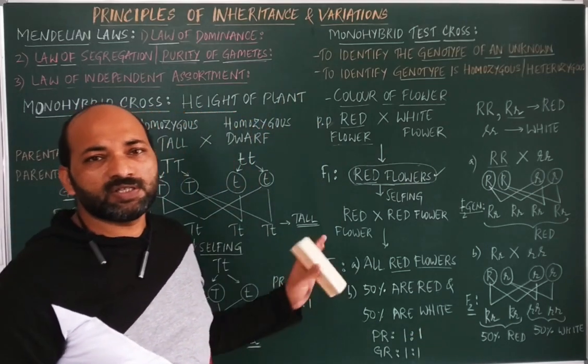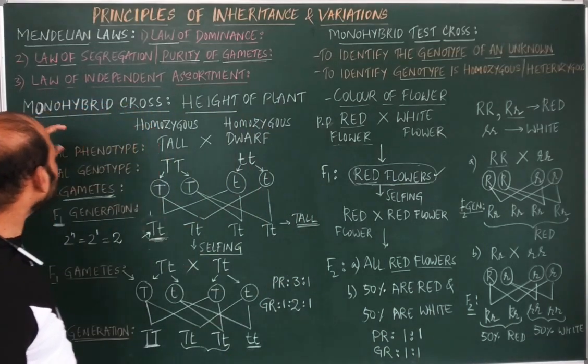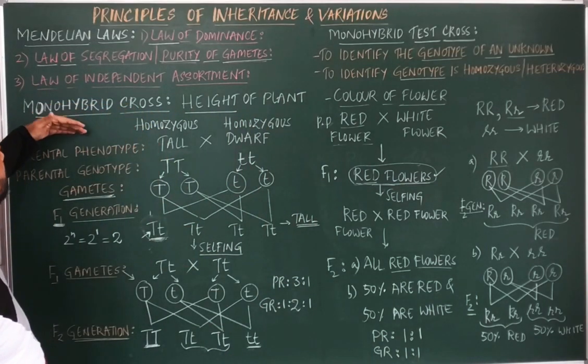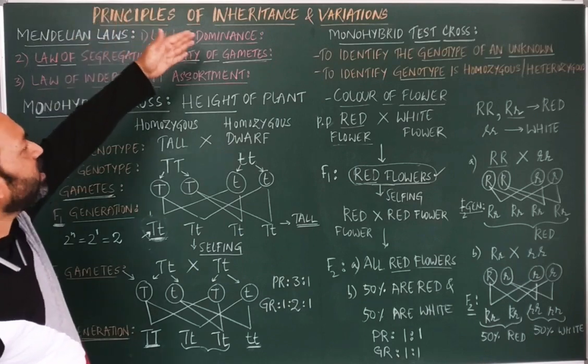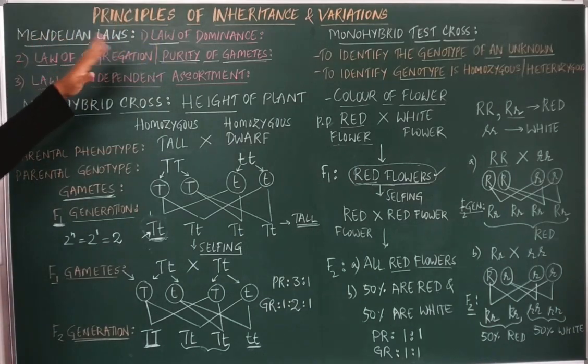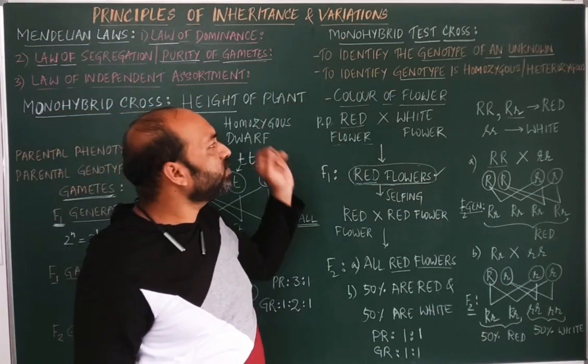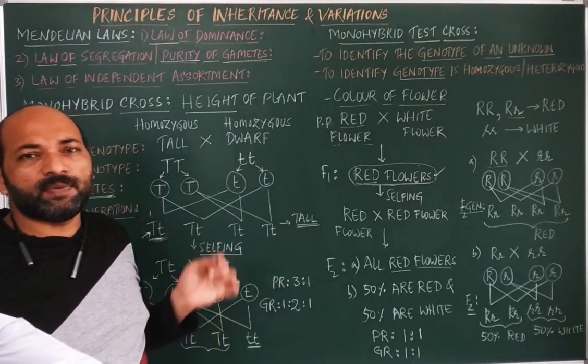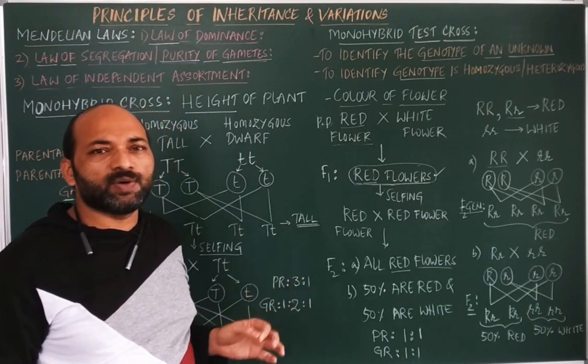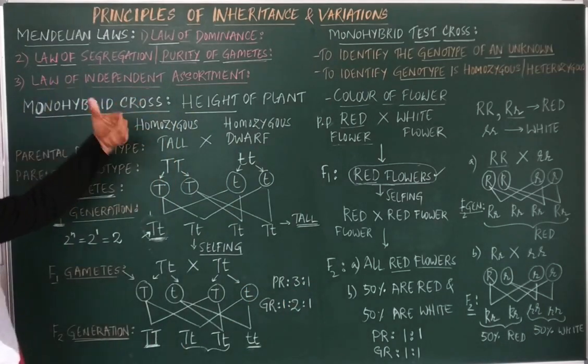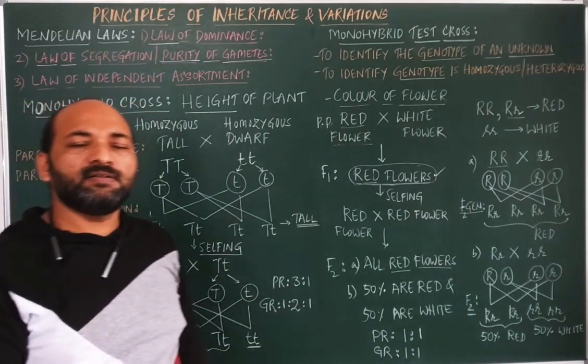So this is the video about the monohybrid cross, which is necessary to explain the law of dominance as well as the law of segregation, and a monohybrid test cross, which is conducted to identify the genotype of an unknown individual. Regarding the law of independent assortment, we'll have another video.